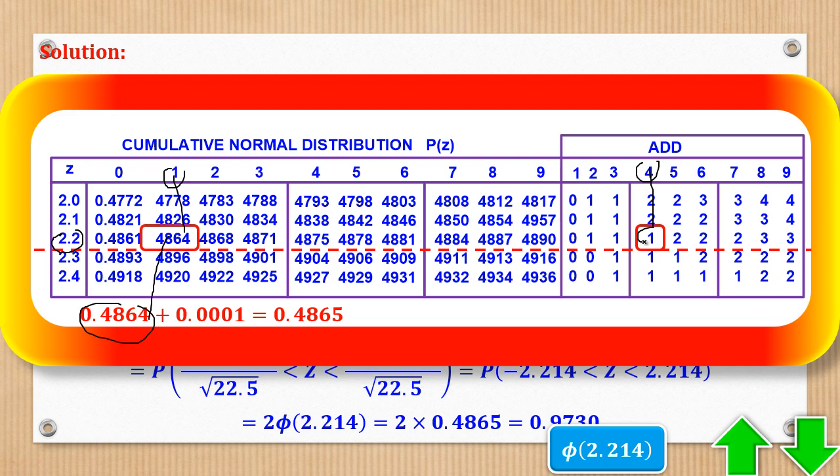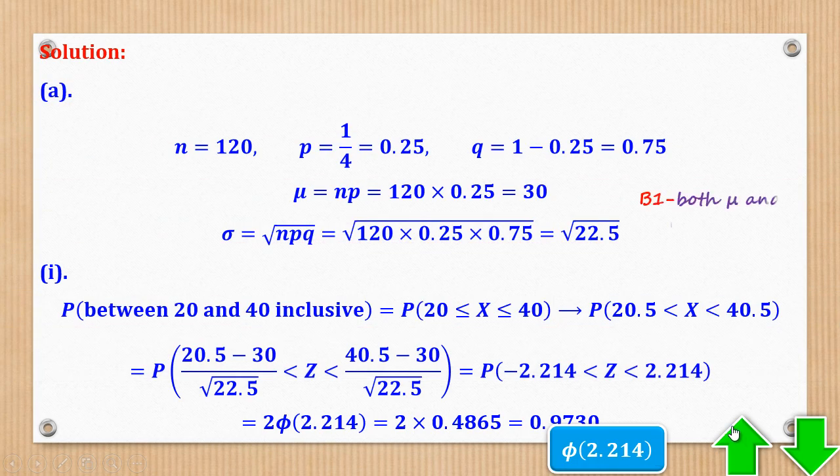Then the 4 is 1, but it has to be 4 decimal places, so write like this. When you add the two, you'll come up with 0.4865, which is here. Multiply by 2 to get the answer, which is 0.9730. And that's what they wanted.